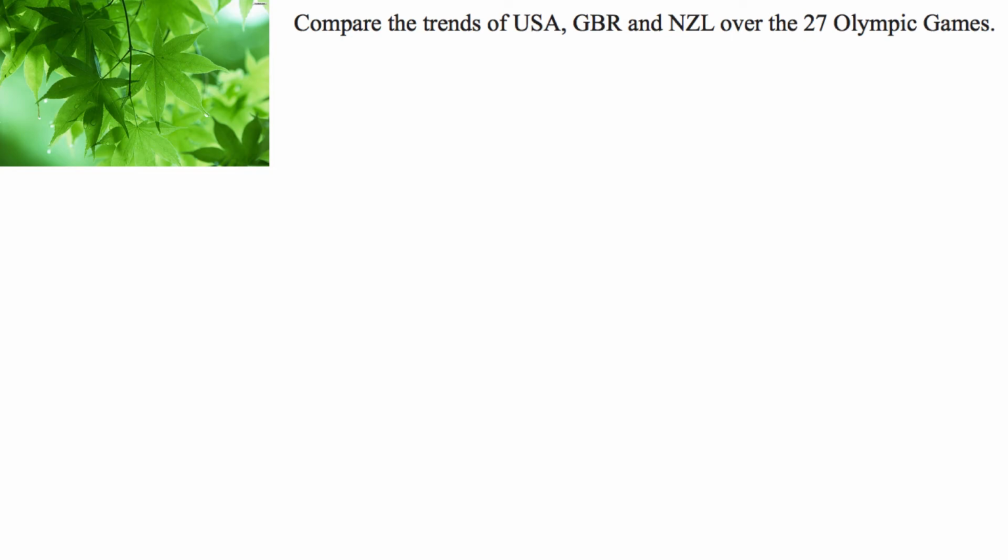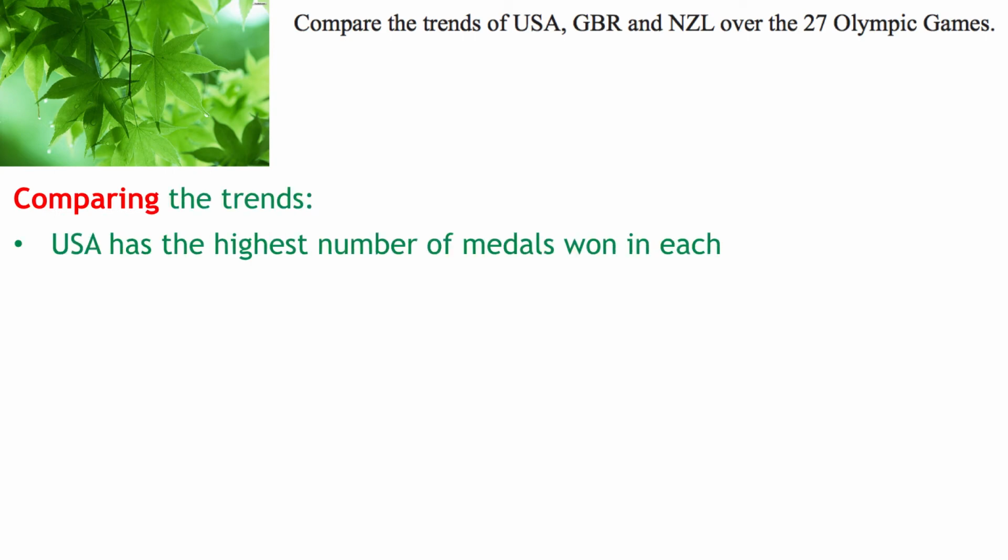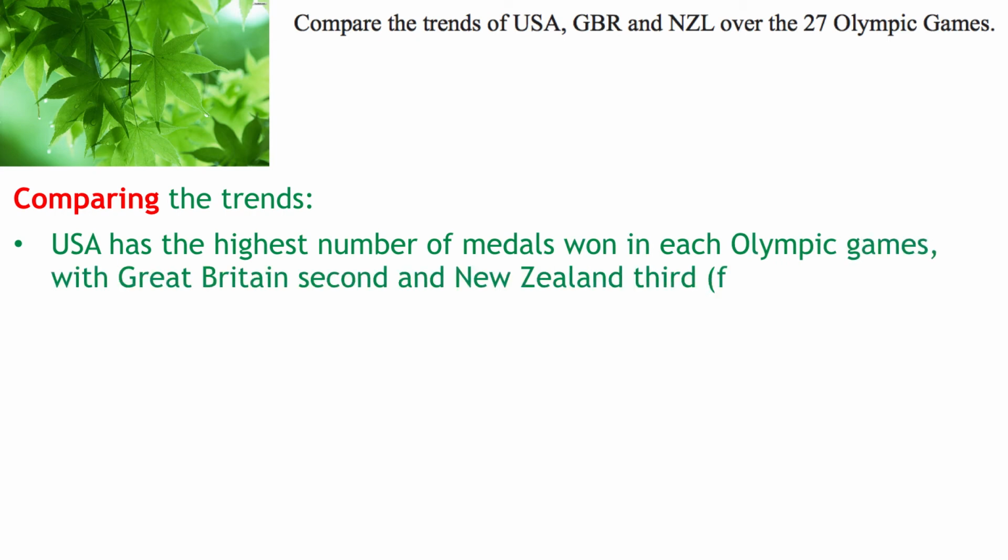So going back to the question asked to compare it. What we've done so far is stated what the trends are. Now we need to make a comparison of those trends. So we can start by saying the US has got the highest number of medals won in each Olympic Games. Great Britain has the second highest, and New Zealand the third highest, when we're just comparing those 3 countries, okay? Not from all countries in the world, just from these 3 particular ones.